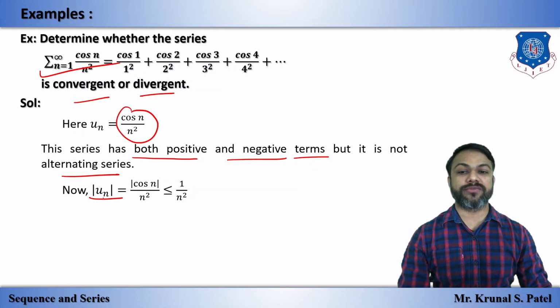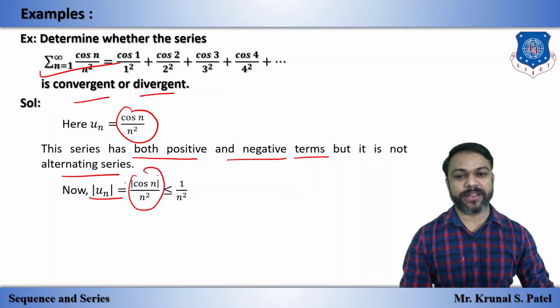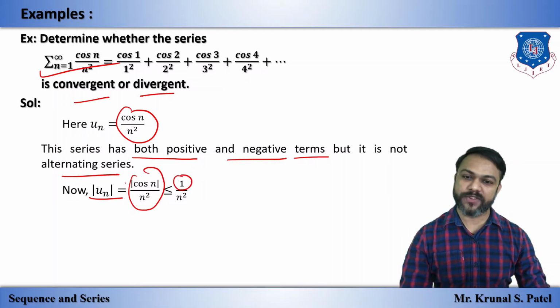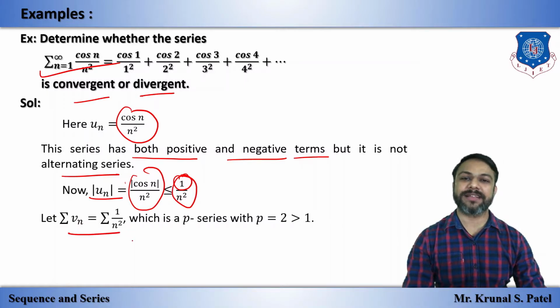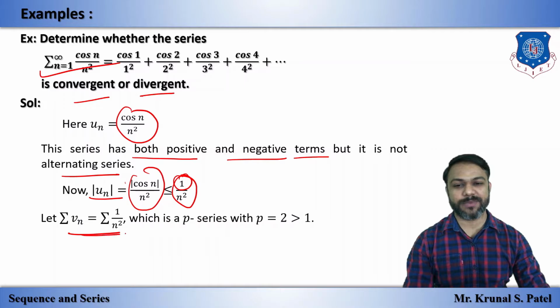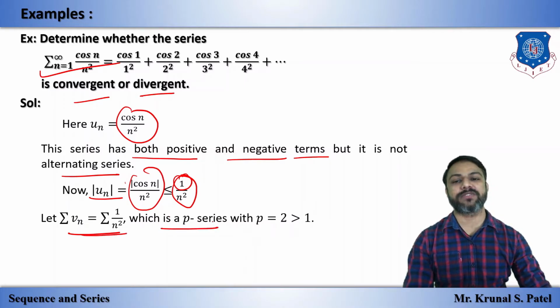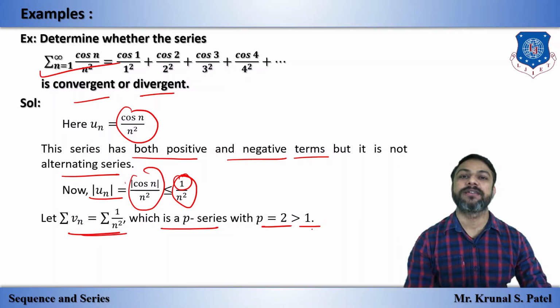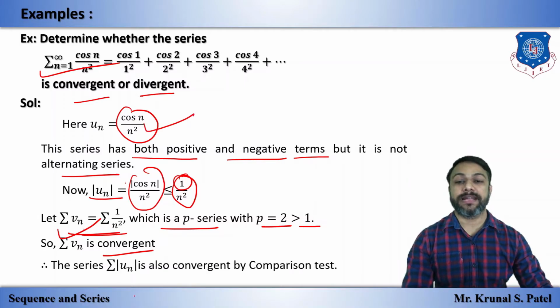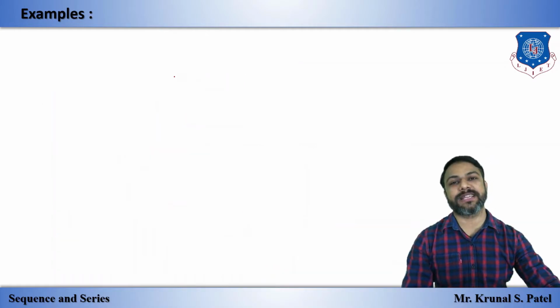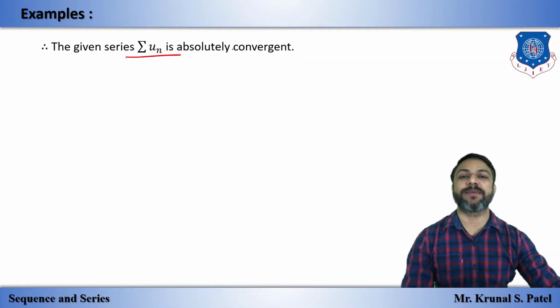The absolute value of this series is mod of cos n upon n square, which is less than or equal to 1 by n square, as we know. So this is our Vn, and by comparison test we check this by P series test. By P series, p is equal to 2, which is greater than 1. So sigma Vn is convergent, so sigma mod un is convergent. So by comparison we can say that sigma un is absolutely convergent.